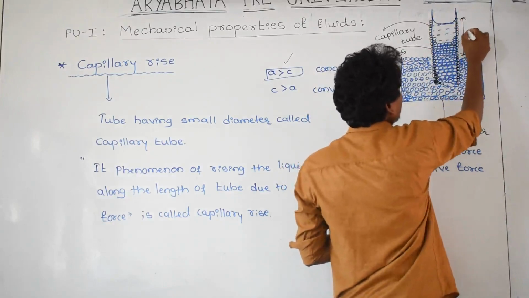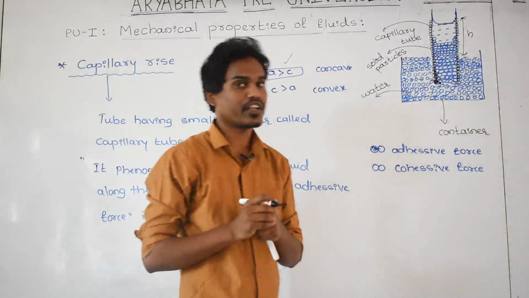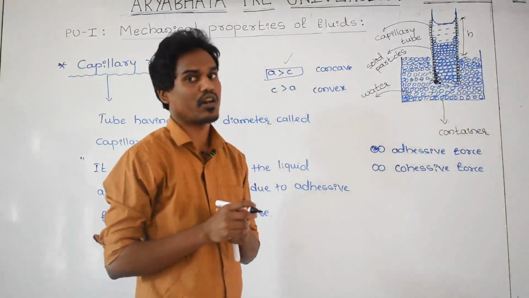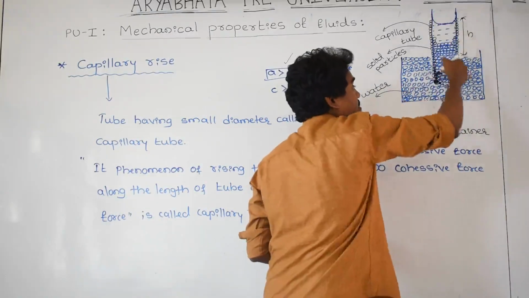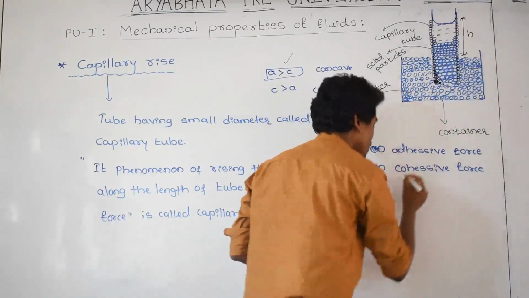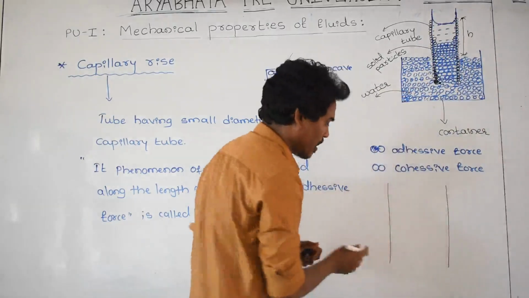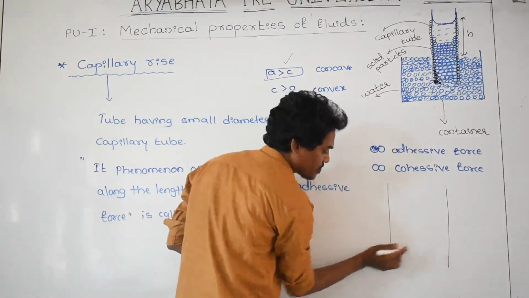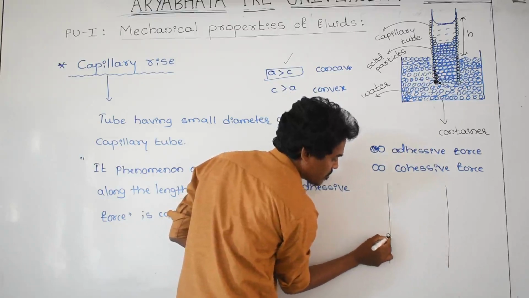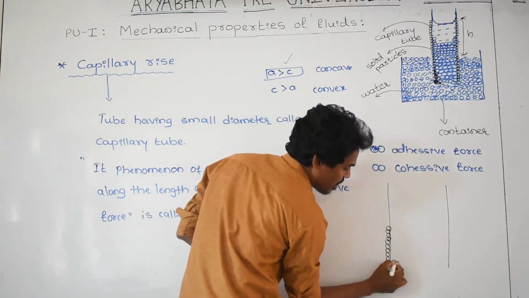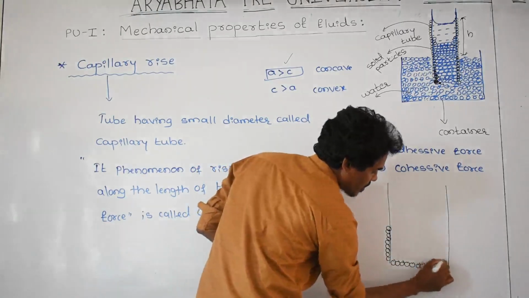How much the water inside the tube is going to increase, that also we can find out by using a formula. And how do we derive that formula? Let us take the tube part only. Let us imagine this is a tube and this is a tube, and the water is rising like this. These are the glass particles, and these are the water particles.